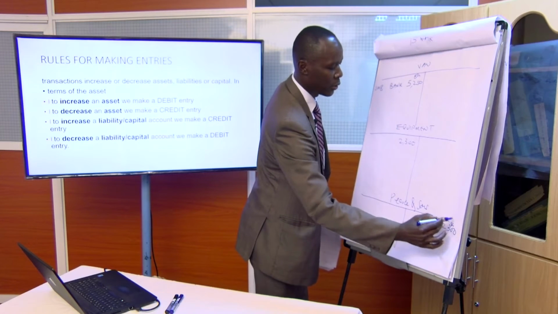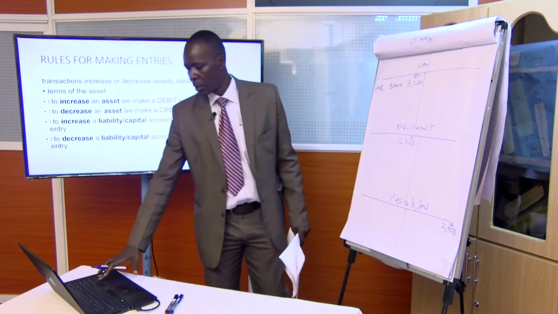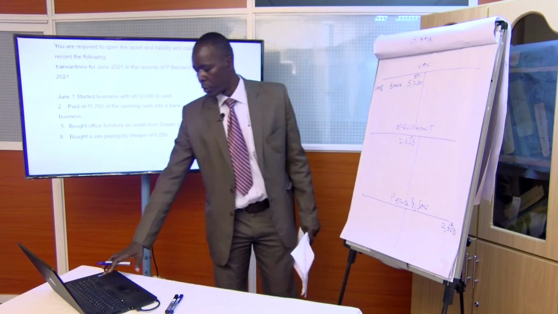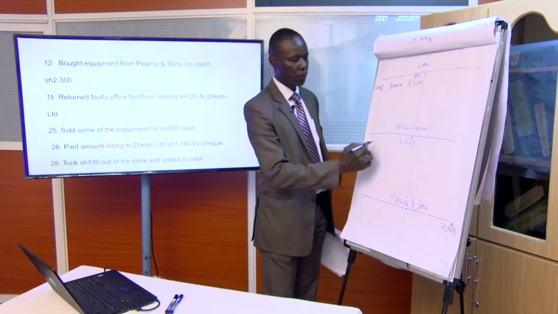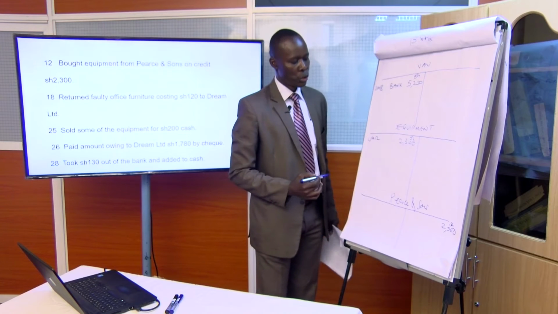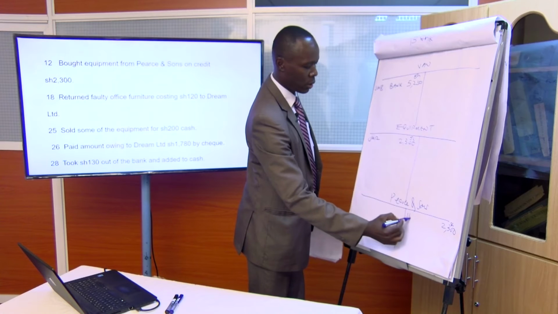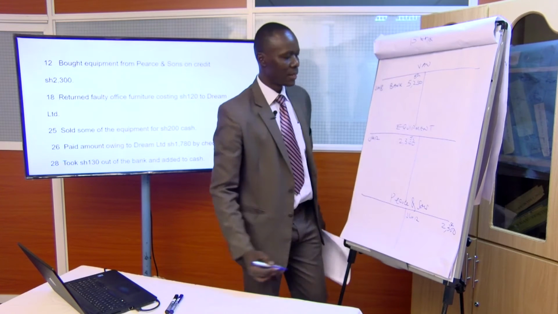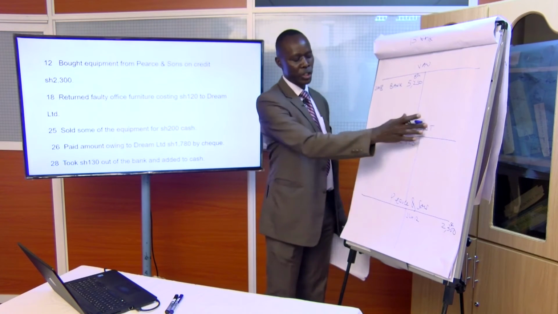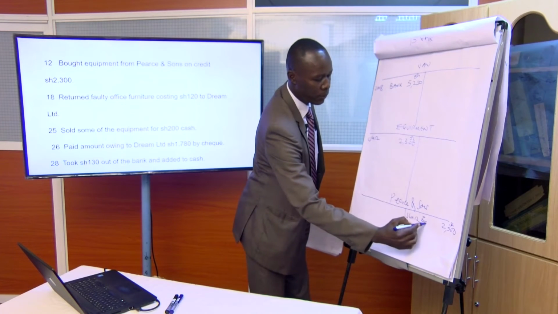2,300. Show the currency. Show the date as well. When did this happen? It's on 12th of June. So June 12th, we bought equipment worth 2,300 on credit. Then interchange the name of accounts. We owe this person because of the equipment.